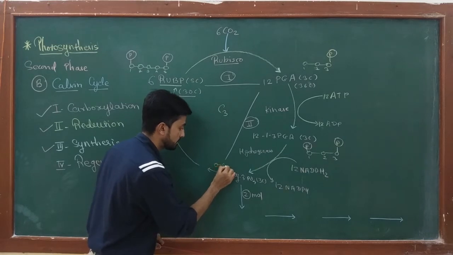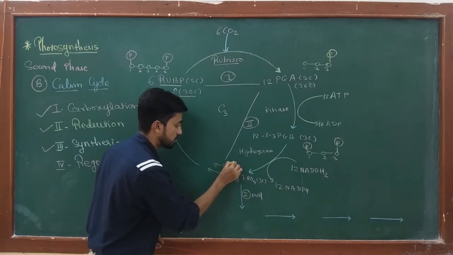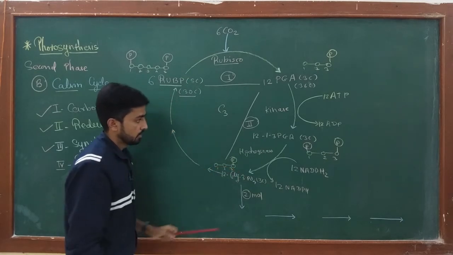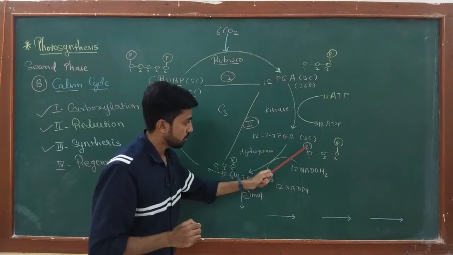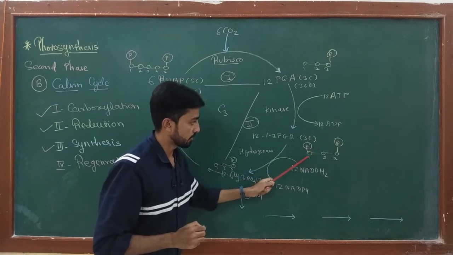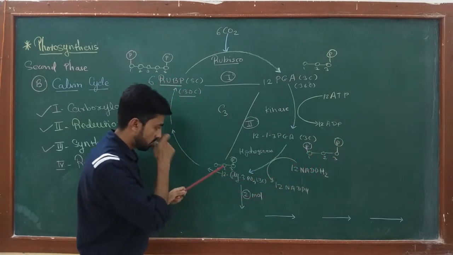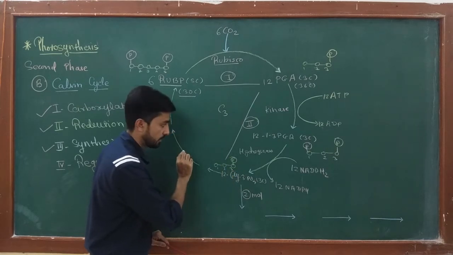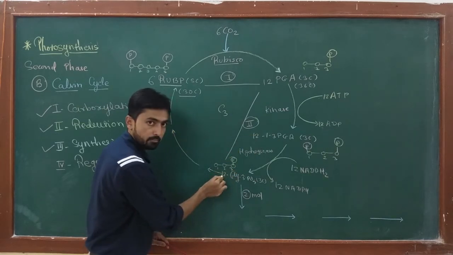First carbon, second carbon, third carbon, and the third carbon has a phosphate. Okay, here you can see the 1,3-di-PGA has two phosphates on carbon number 1 and carbon number 3, but now glyceraldehyde 3 phosphate has only one phosphate at carbon number 3. The molecule number is the same, 12.